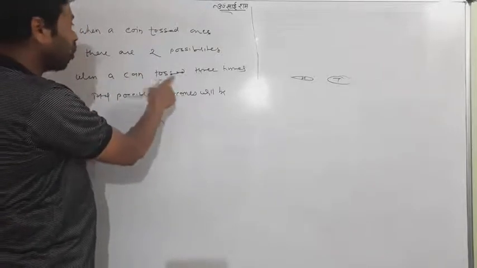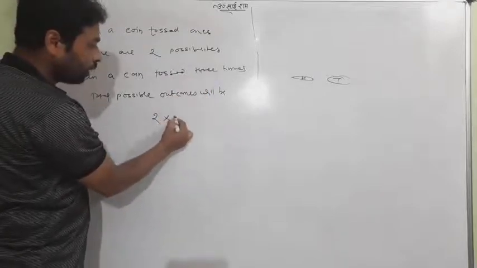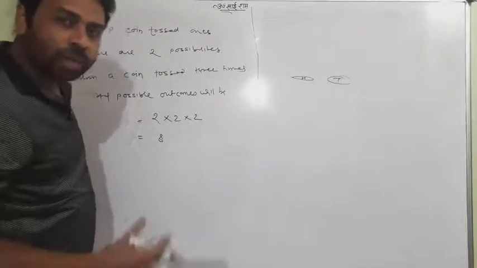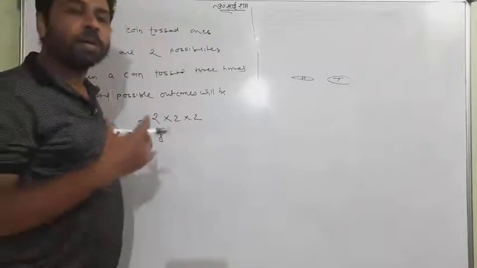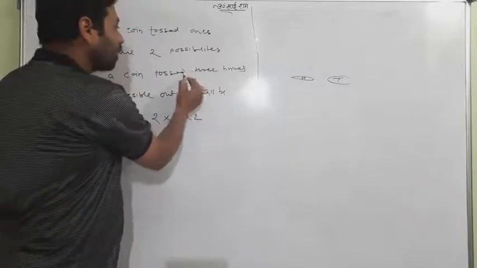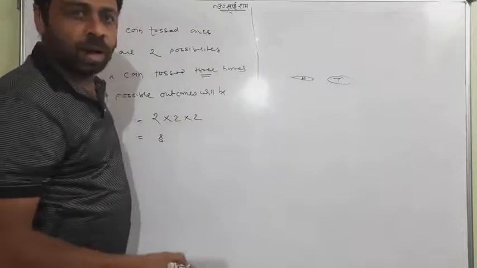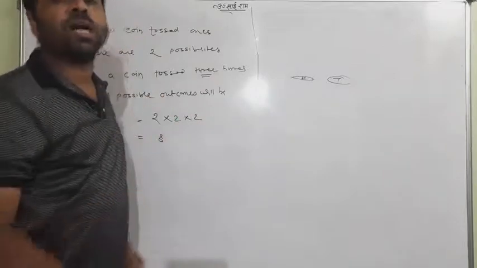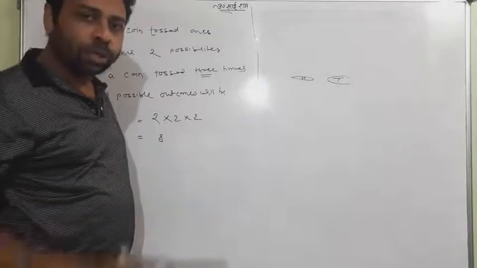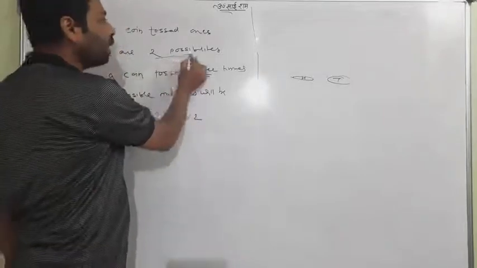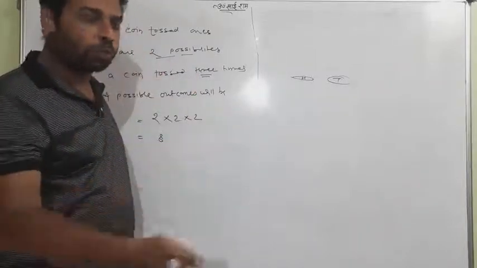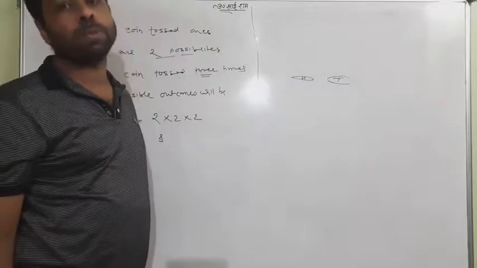In 3 tosses, definitely 2 into 2 into 2 will be the total possible outcomes, which is 8. We have counted only the number of outcomes which will come after tossing a coin thrice. We don't have to show which are the outcomes, we just have to count how many outcomes there may be. So in a single toss there are two possible outcomes, head or tail. In 3 tosses, it will be 2 into 2 into 2, meaning 8 possible outcomes.